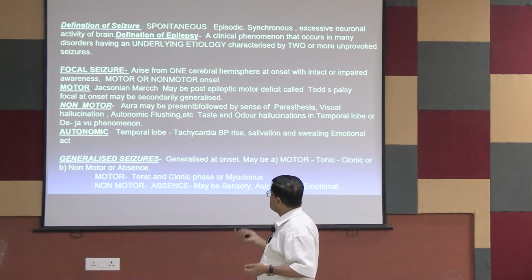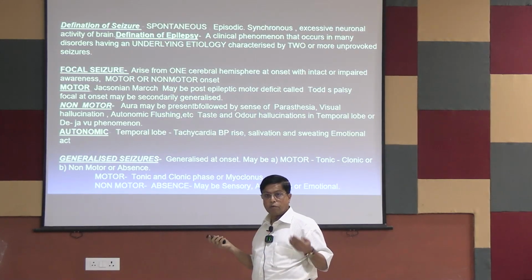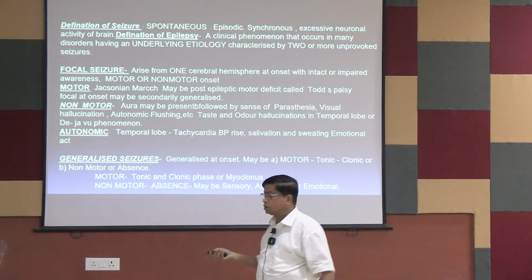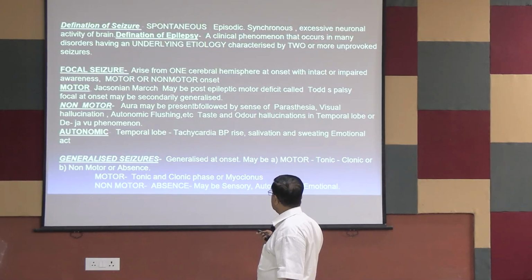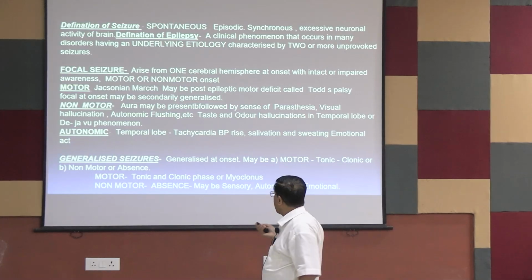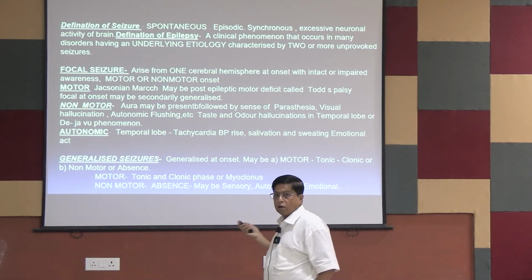And I have told you this may be motor, may be non-motor, even maybe autonomic also. There is no motor activity, there is no sensory activity, but there is only autonomic activity, which particularly occurs in temporal lobe epilepsy. That is maybe sudden tachycardia, sudden BP rise, salivation.